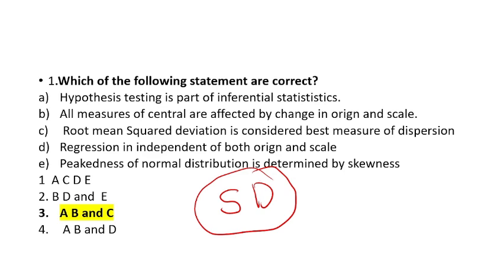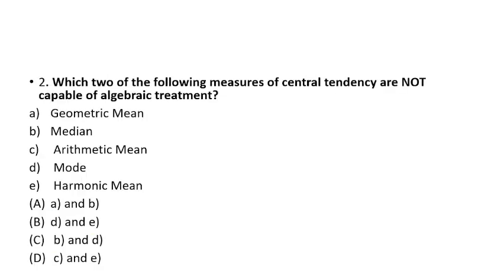It's considered the best measure of dispersion. Dispersion means variability. The regression is independent of both origin and scale? We have discussed this. It is independent of just origin, not scale. The answer of this question is option 3, A, B and C.